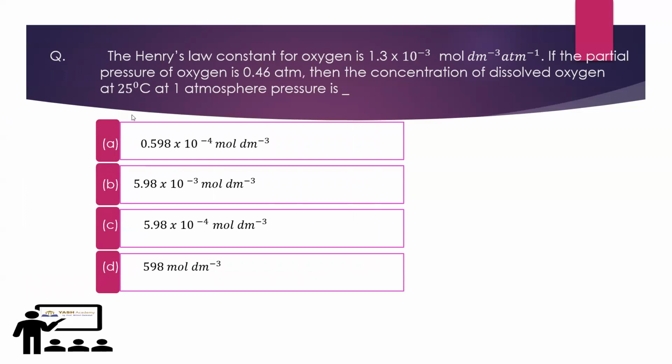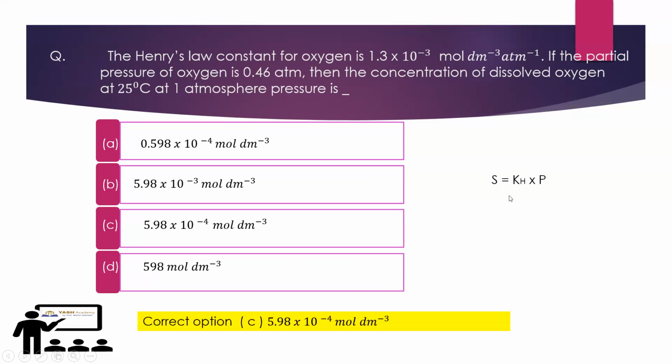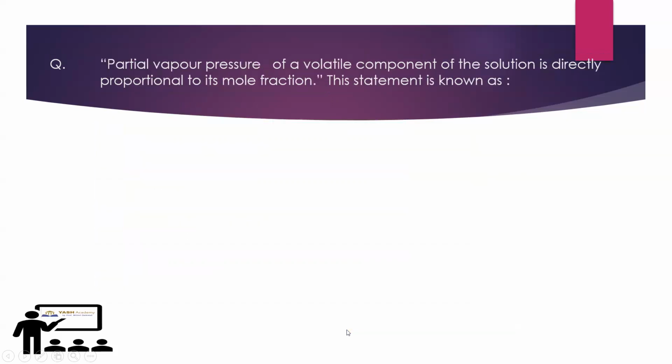So greater for gases with lower solubility. This is the numerical. The Henry's law constant for oxygen is 1.3 into 10 raised to minus 3 mole per dm cube per atmosphere. If the partial pressure of oxygen is 0.46 atm, then the concentration of dissolved oxygen at 25 degrees Celsius at 1 atmospheric pressure is. These four options are given. By using this formula, you can calculate the value and it comes to 5.98 into 10 raised to minus 4 mole per dm cube. So C is the correct answer.